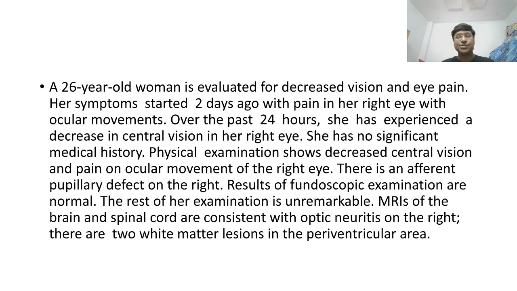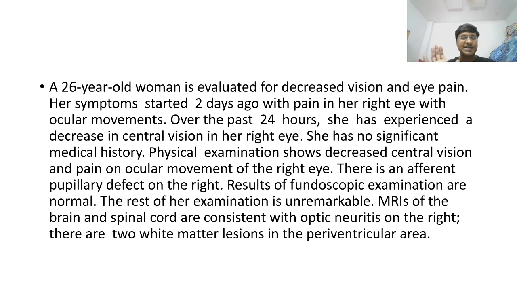Physical examination shows decreased central vision and pain on ocular movement of the right eye. There is an afferent pupillary defect on the right, fundus examination is normal, and the rest of her examination is unremarkable. An MRI of the brain and spinal cord is consistent with optic neuritis on the right, and there are two white matter lesions in the periventricular area.